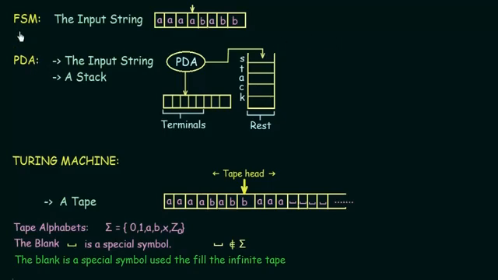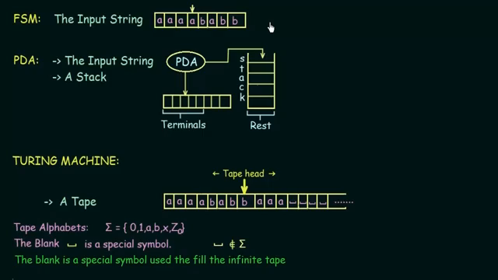So if you remember, in case of our finite state machines, which accepted the regular languages, the data structure that we had was only the input string. We just had an input string and we had a control which can move only in one direction, and that is forward. So we saw the finite state machines and we saw that they had a very limited power and also a very limited memory.